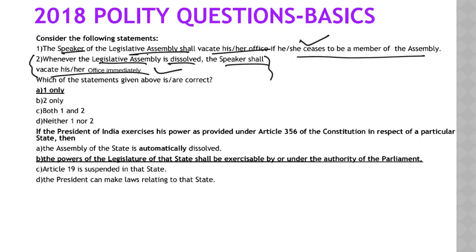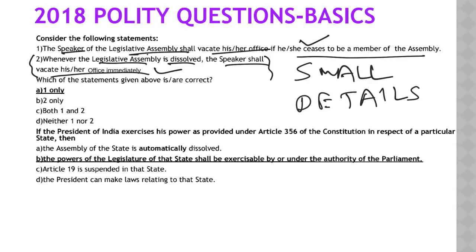Because statement 2 says, whenever the legislative assembly is dissolved, the Speaker shall vacate his or her office immediately. This is a very small detail. It is given in Lakshmikant, but most of the times, if you have not revised Lakshmikant 4-5 times, you will not get to know this fact.